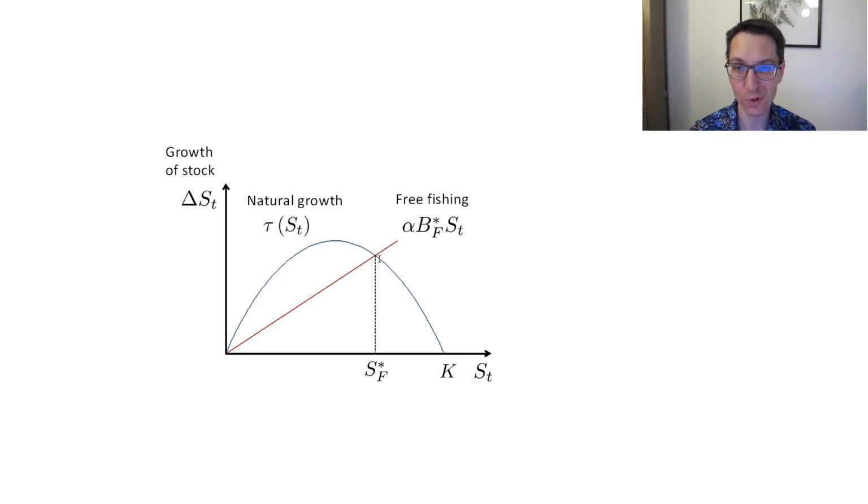So we are super efficient at harvesting, and this line goes maybe until there. And you see that if the red line is there, then the equilibrium harvesting is going to be lower than before. So the equilibrium harvesting is a function of both the equilibrium stock and the fishing intensity.